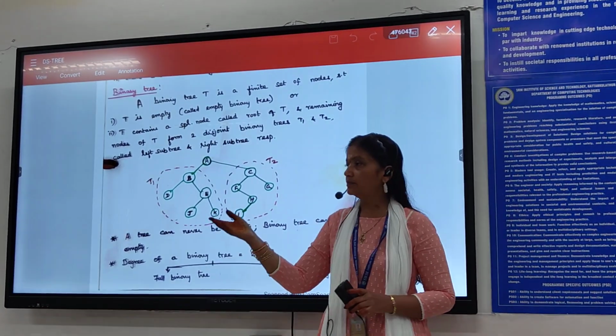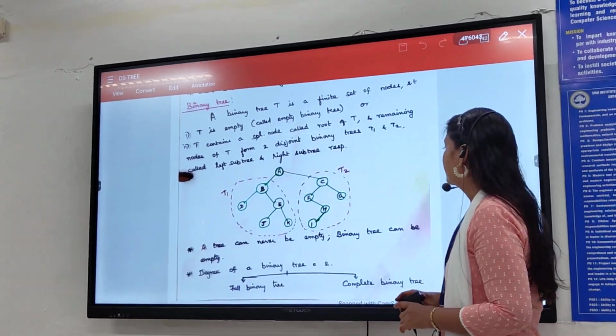See the next point? Yes, we have seen. A tree can never be empty, but an empty tree can be called a binary tree. Next one.